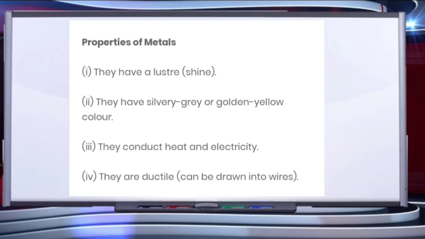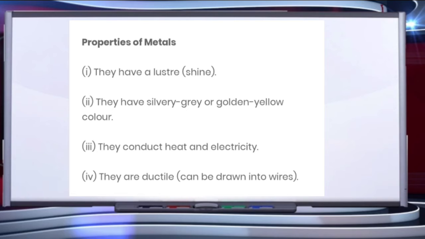First of all, let's start with the properties of metals. Number one, they have a luster. This means they have a shiny surface. If we talk about lustrous metals, you can have the examples of gold, silver, and copper, which is reddish brown in color. Gold, you all know children, is yellowish in color, and silver has a shining white surface.